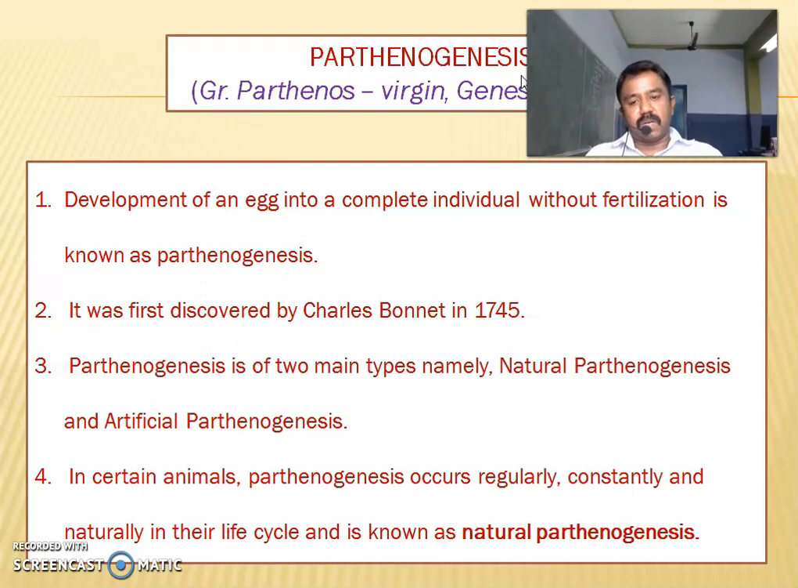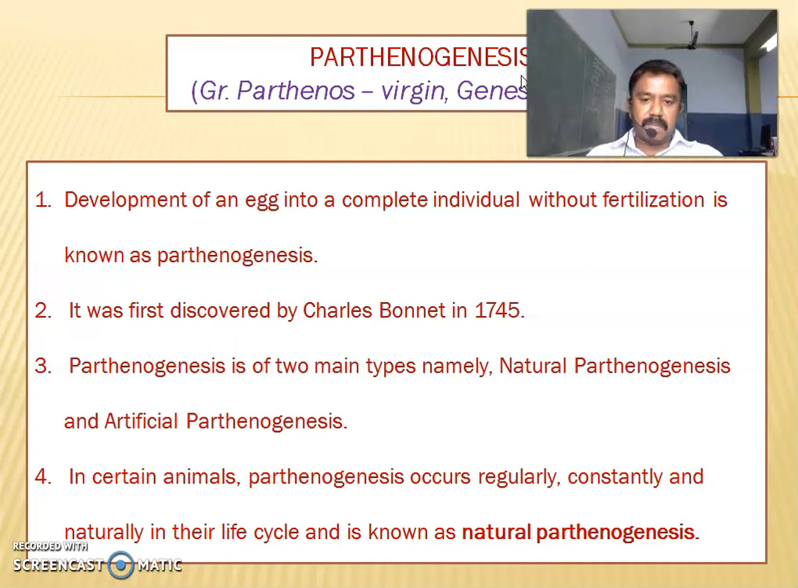Parthenogenesis is a very important 2 mark question. When an organism develops an egg into a complete individual without fertilization, it is called parthenogenesis. It was first discovered by Charles Bonnet, a very important scientist, in the year 1745. Parthenogenesis is of two main types, namely natural parthenogenesis and artificial parthenogenesis.